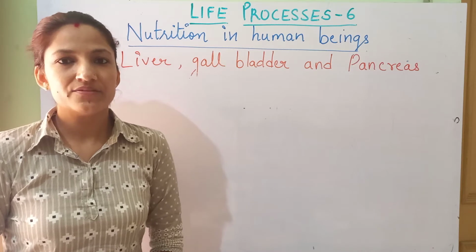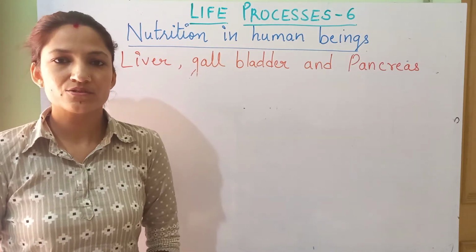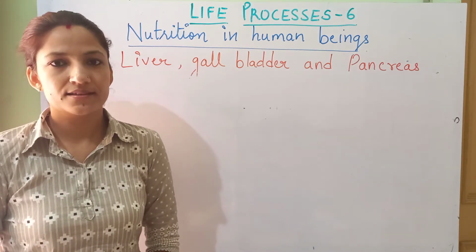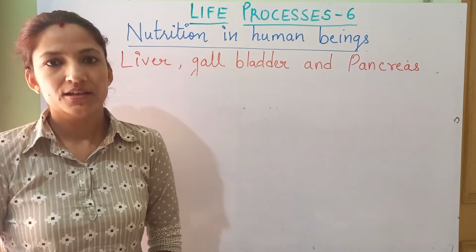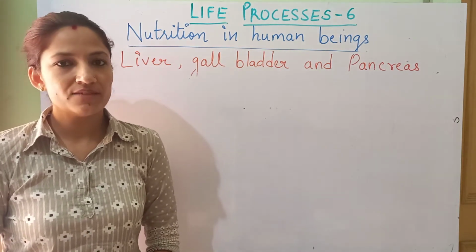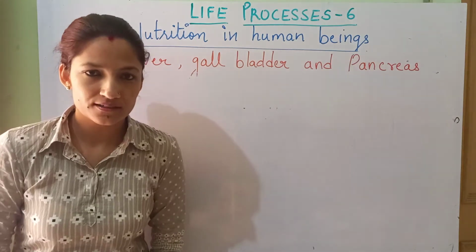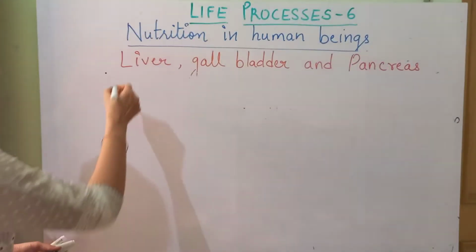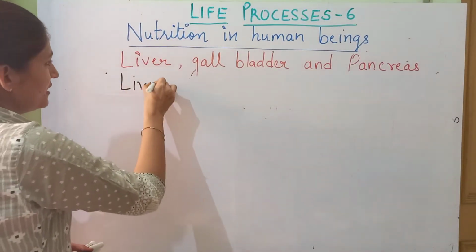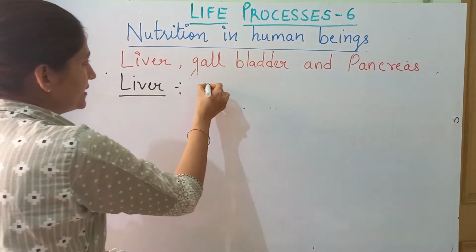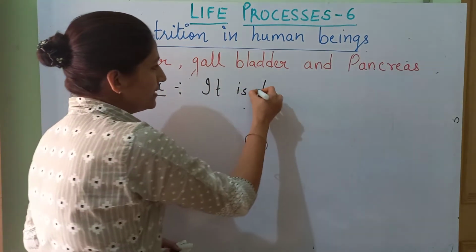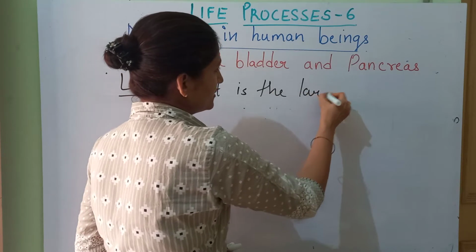In today's lecture, we are going to talk about the associative digestive glands, liver and pancreas. About the salivary gland, we have already talked. So let's talk about it. The first is liver. It is the largest gland of your body.